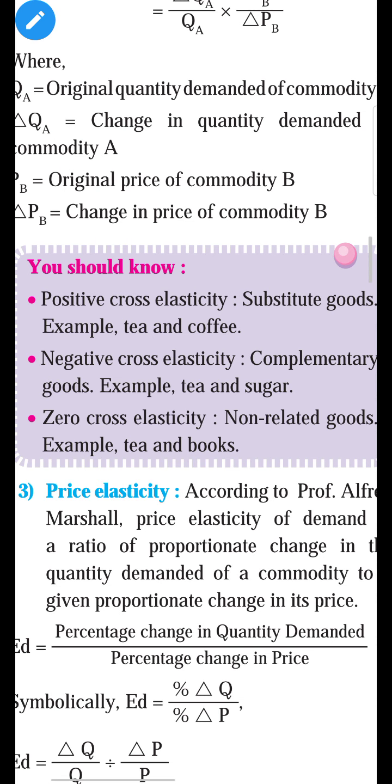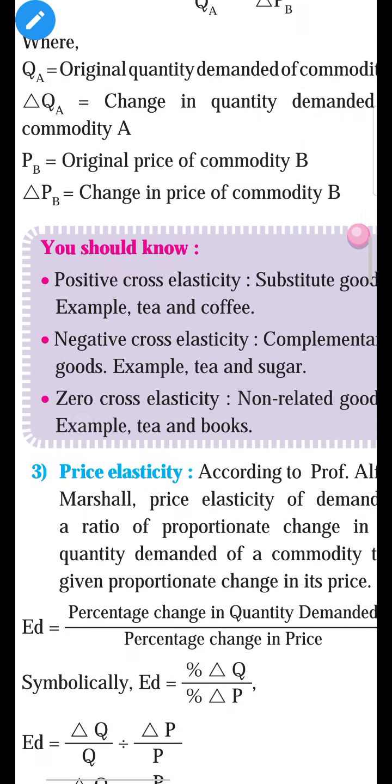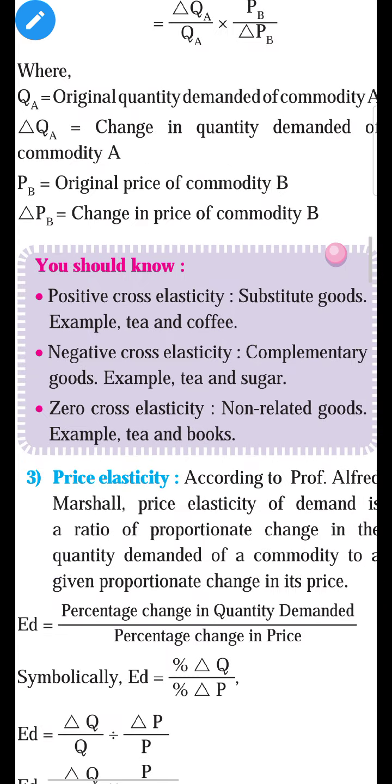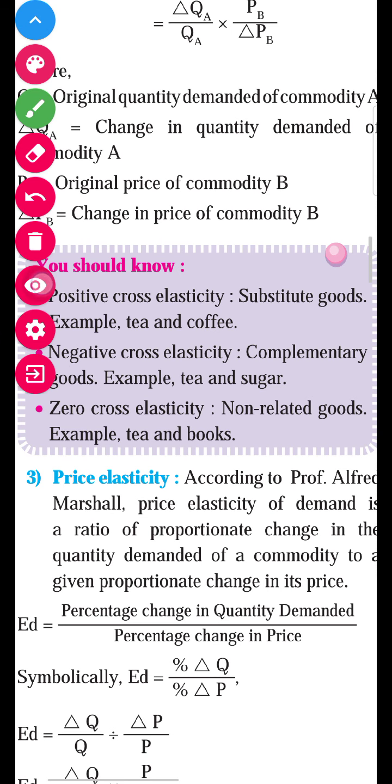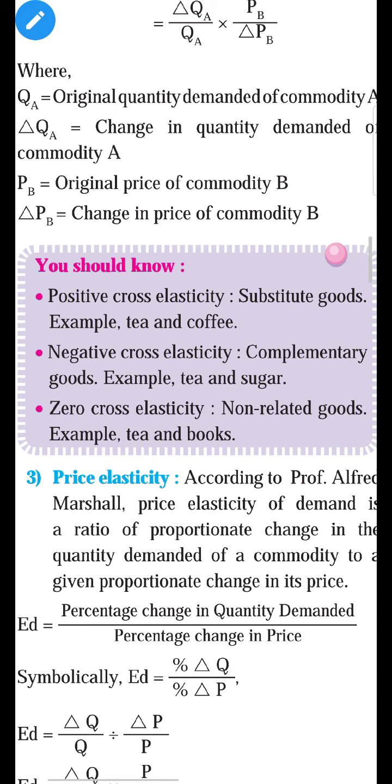Okay, let us move towards the third type, zero cross elasticity of demand. What happens in this case? In zero cross elasticity of demand, which type of goods is involved? Yes, you just guess.